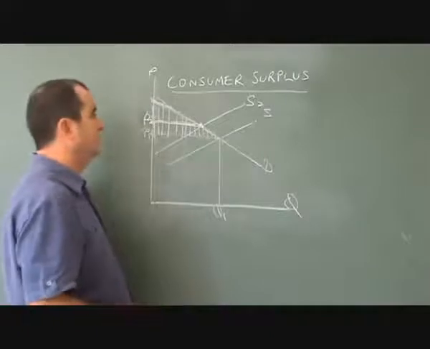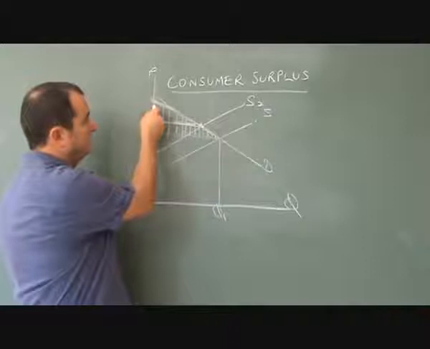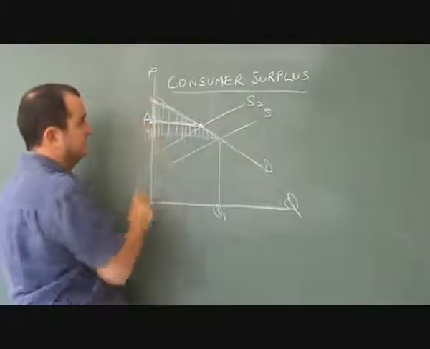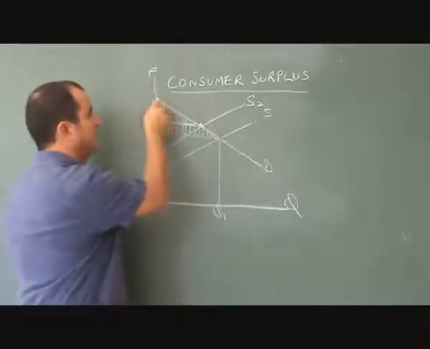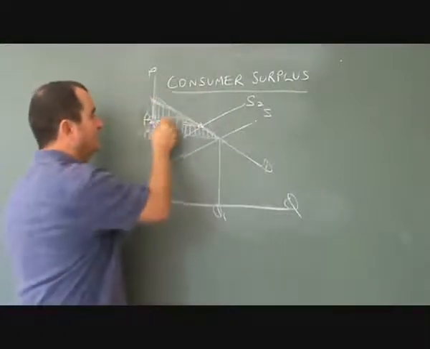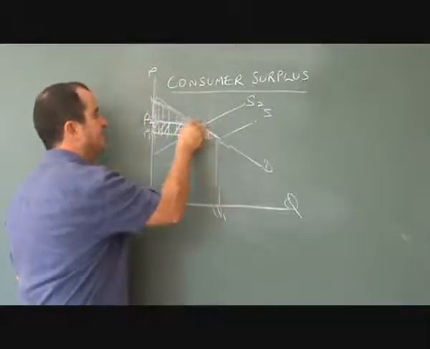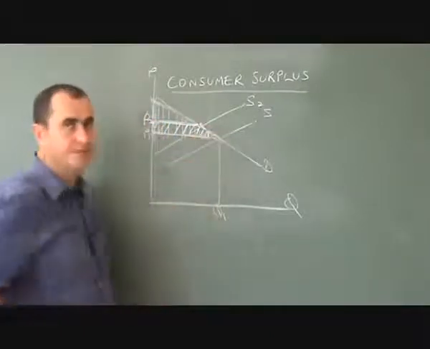All consumers will see that their consumer surplus has fallen. Even the person who's prepared to pay a very high price now only has this much consumer surplus. And the entire area of consumer surplus has fallen to this area. It has fallen by this area. This area represents the fall in consumer surplus.